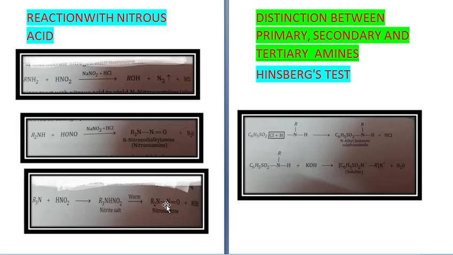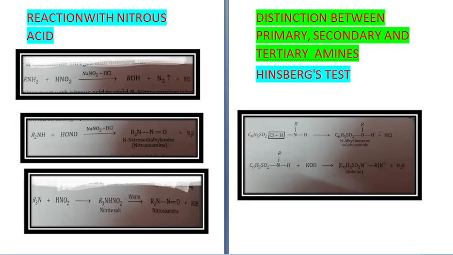In case of primary amine, it gives N-alkyl benzene sulfonamide, which forms a water soluble salt with KOH.